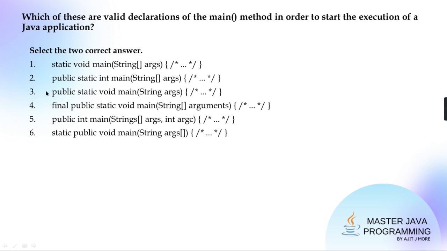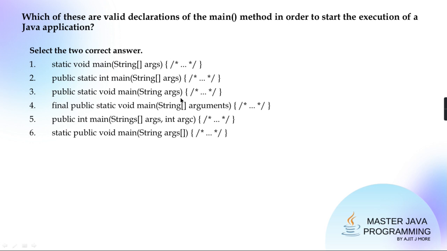Square bracket. See here, public is valid, static is valid, void is valid, name main. The argument data type is string. Only we have not told that it is a reference of an array. This indicates that in args, one string object reference is going to come. But we want the reference of an array to come.